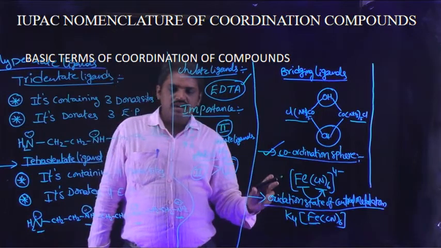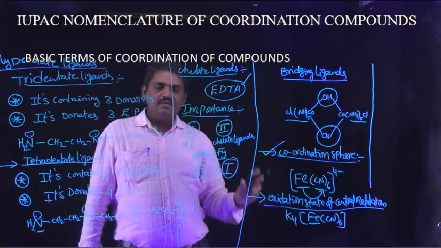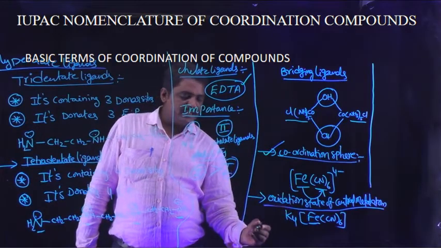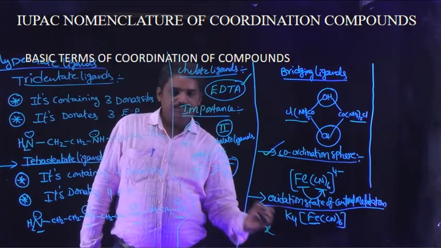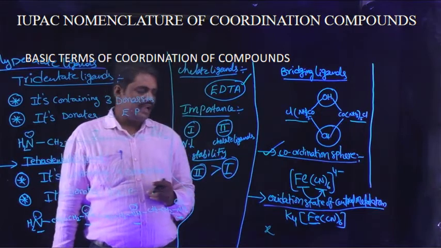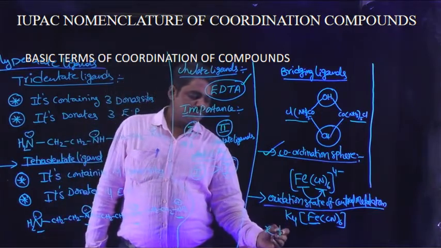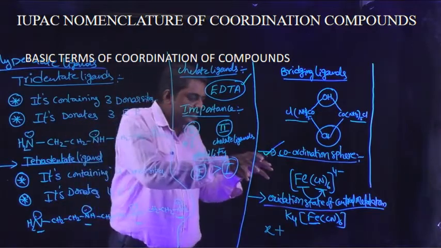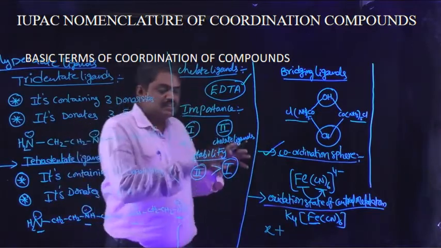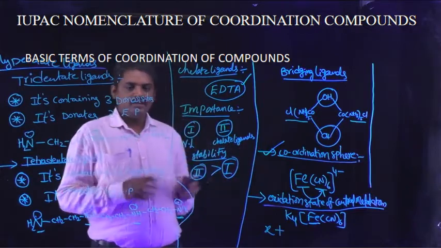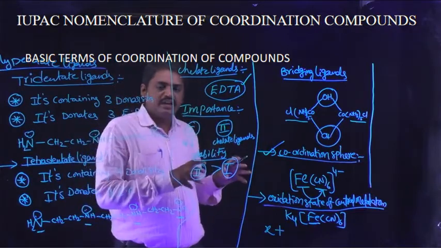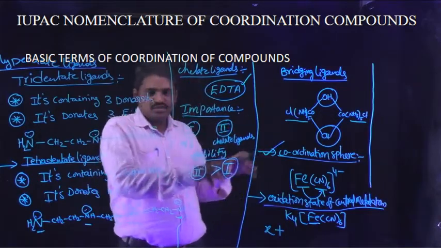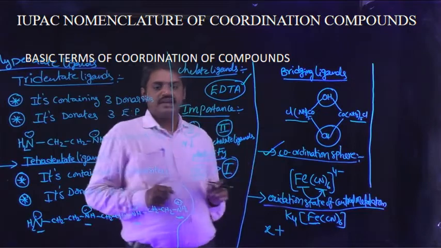In this coordination compound, the central metal atom is iron, denoted as X. The central metal atom is coordinated with 6 cyanide ions, which means 6 monodentate ligands.